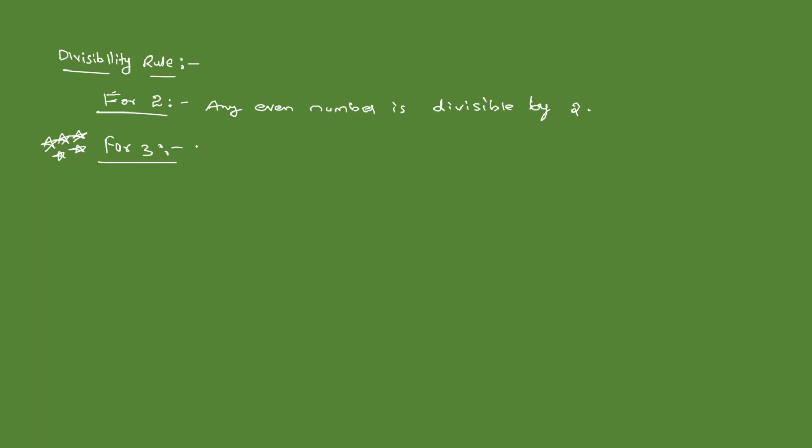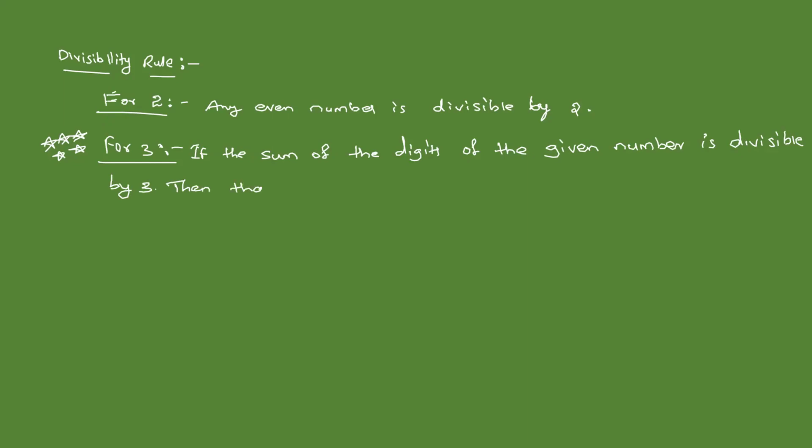If the sum of the digits of the given number is divisible by 3, then that number is divisible by 3.